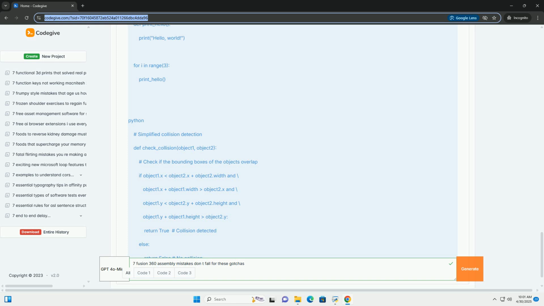By being aware of these common mistakes and following the best practices outlined above, you can create more robust, functional, and maintainable assemblies in Fusion 360.